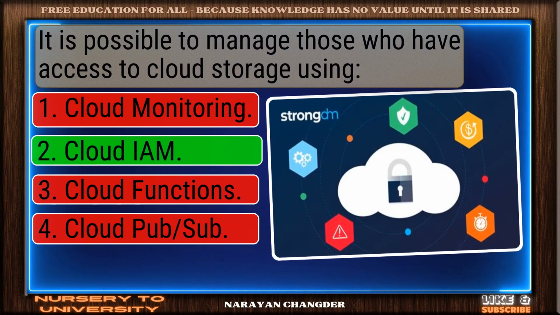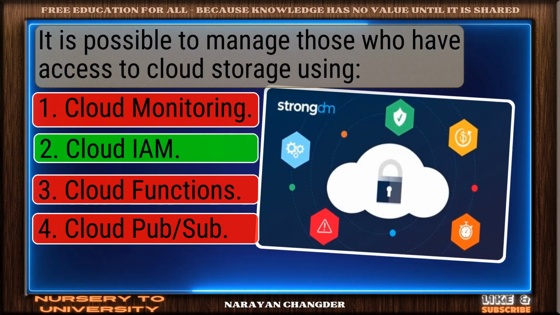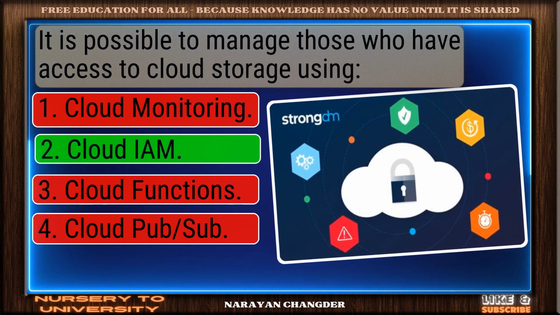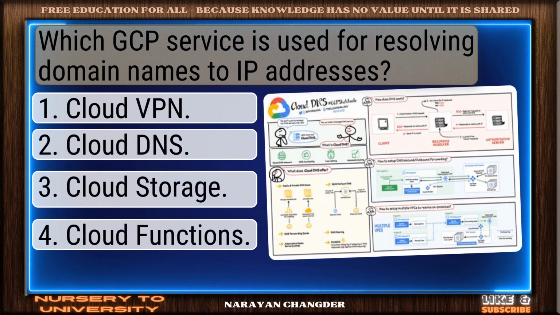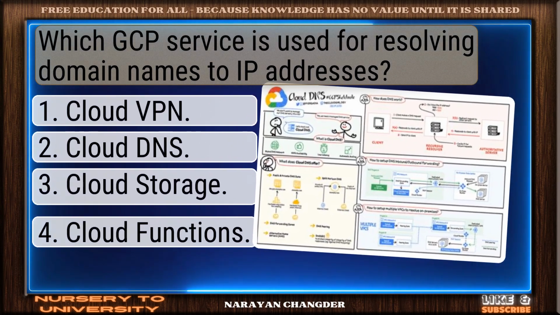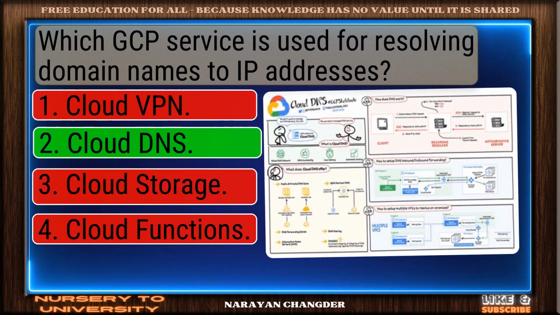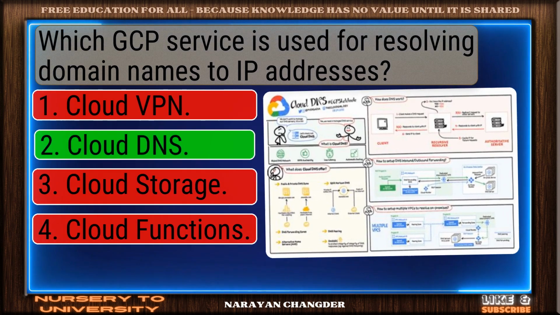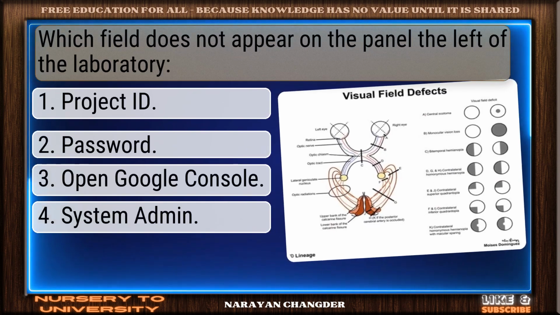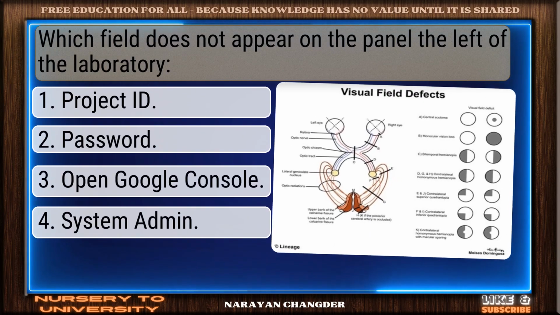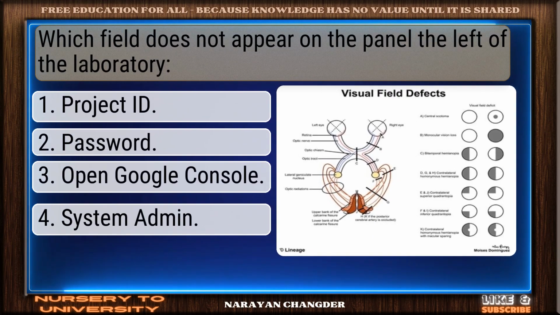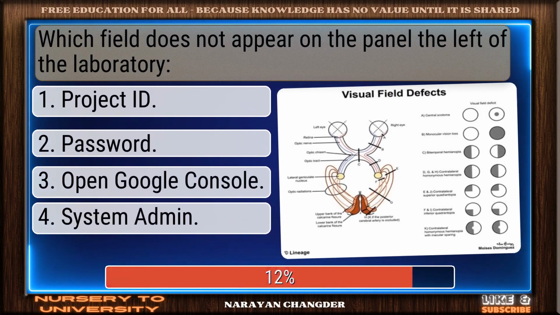Clear logic. Your choice, Cloud IAM, is sound and 100% true. Question number 44. Which GCP service is used for resolving domain names to IP addresses? Sharp thinking. Cloud DNS is the right choice. Question number 45. Which field does not appear on the panel to the left of the laboratory?